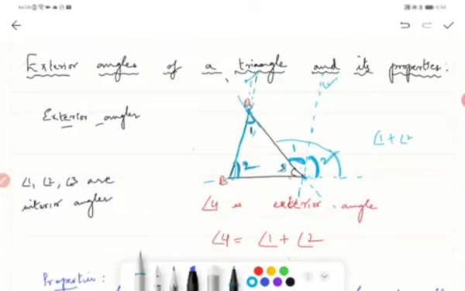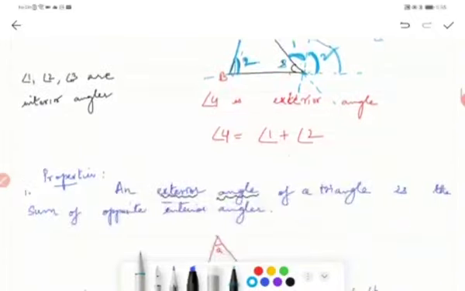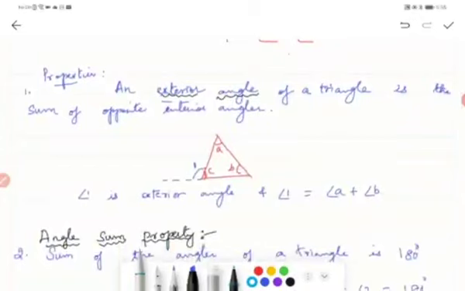I hope you understood this. So the exterior angle is equal to the sum of the opposite two angles. This is the property of exterior angles of a triangle. An exterior angle of a triangle is the sum of the opposite interior angles.